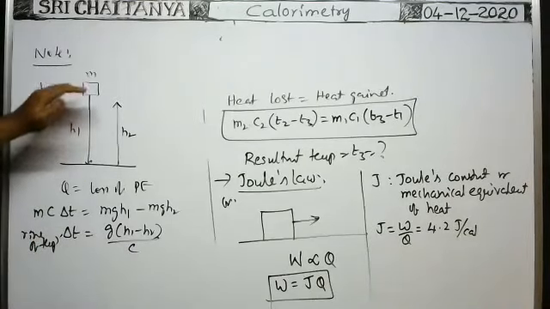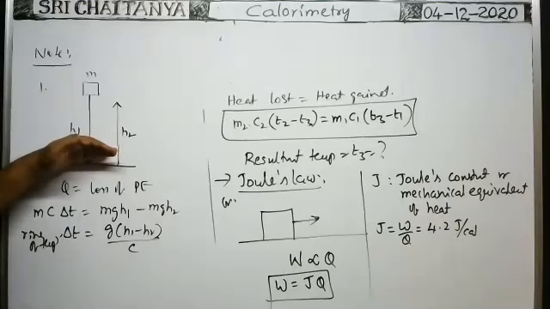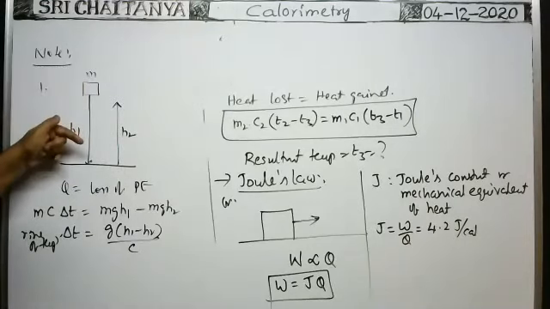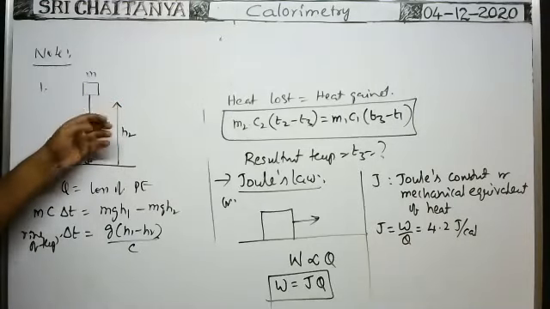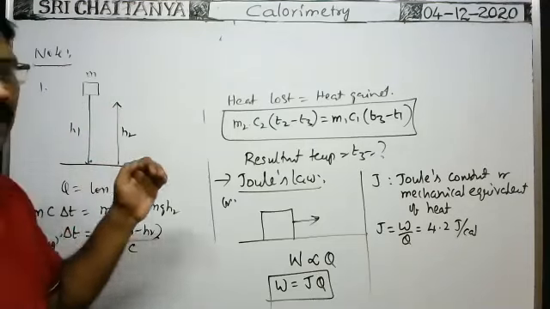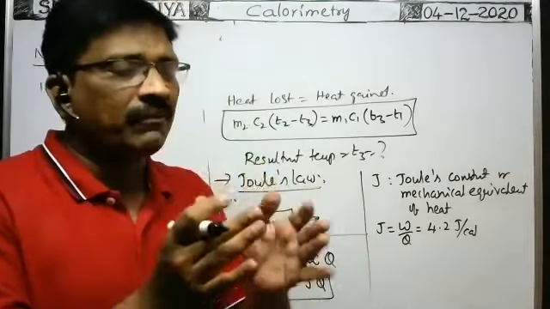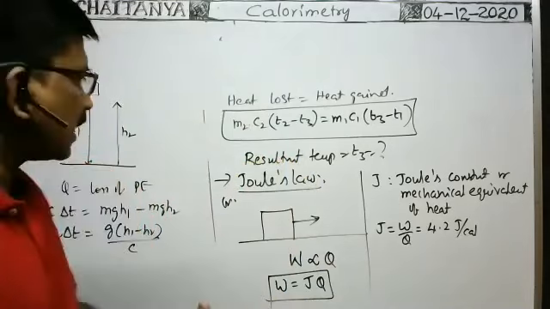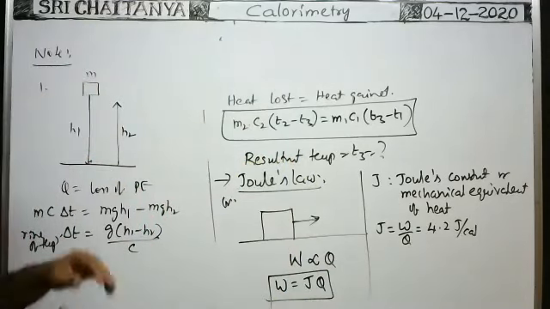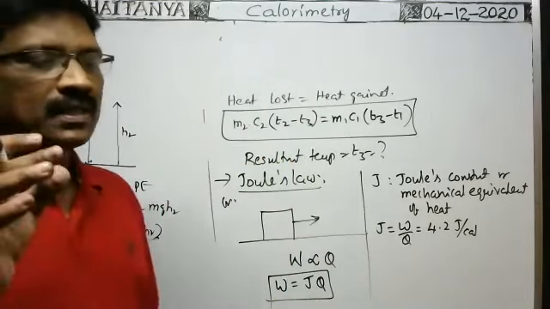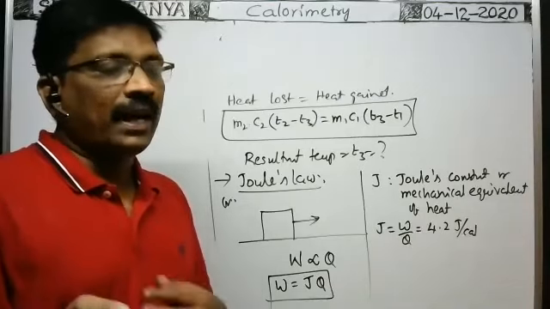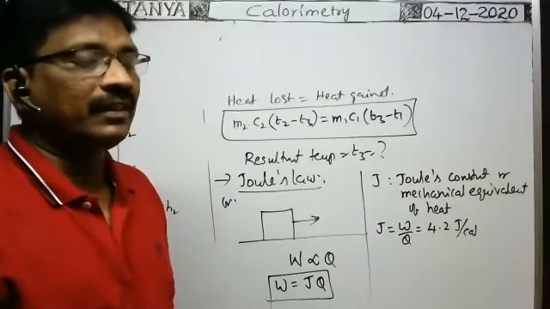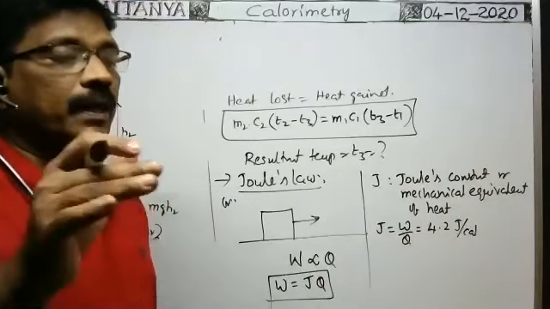Sometimes we will be given the loss of energy. Whenever the block dropped from a height h1, it rises to a height h2. If 30% of the loss of energy is converted into heat energy and absorbed by the block, or if 40% of the energy lost is converted into heat energy which is absorbed by the block.